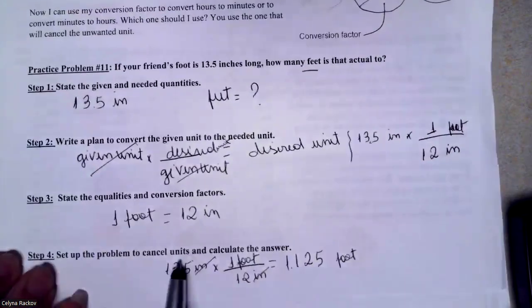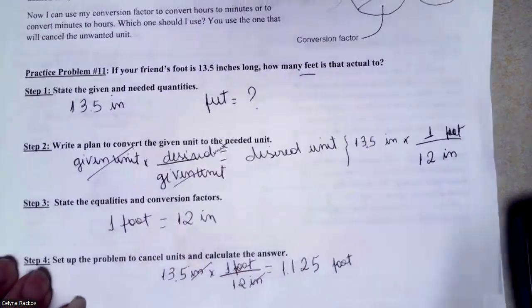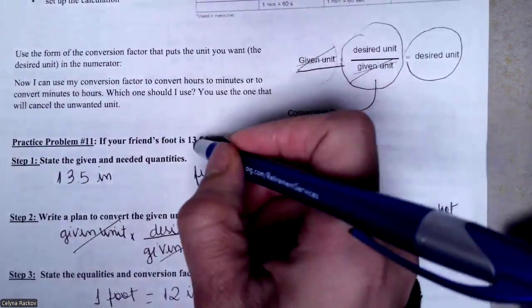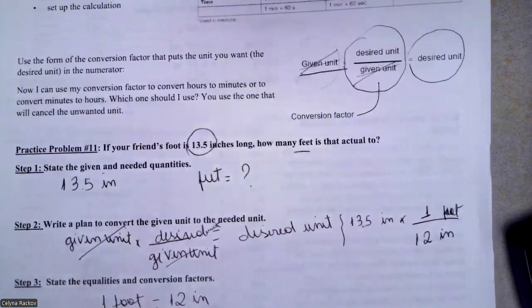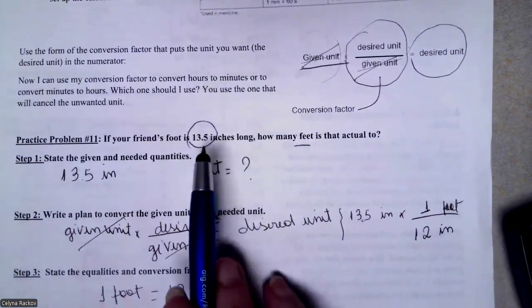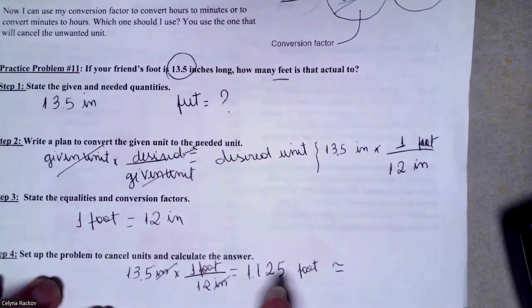But now, what else do we need here? How many significant digits should we have here? Let's go to the question. The question gives this number, 13.5. This number here has three significant figures, so you should round your answer to three significant figures.